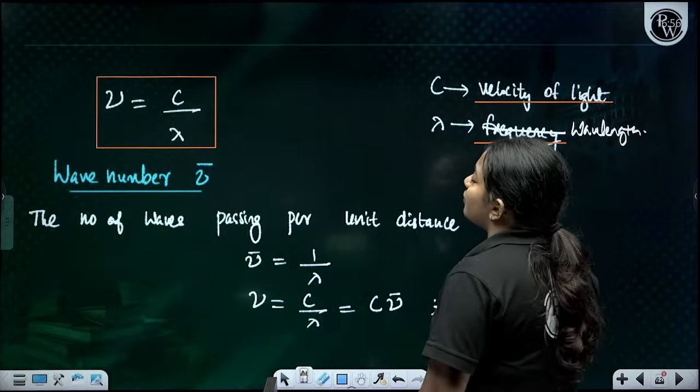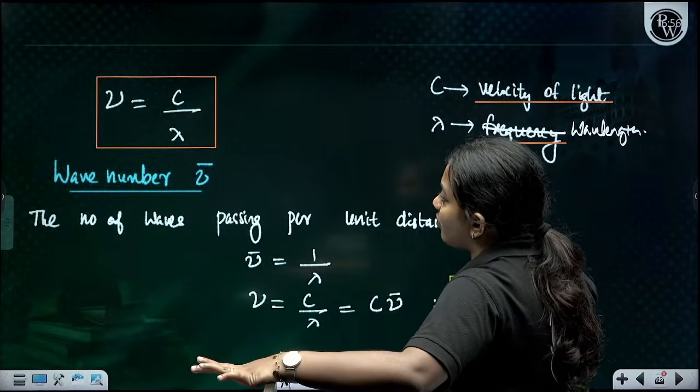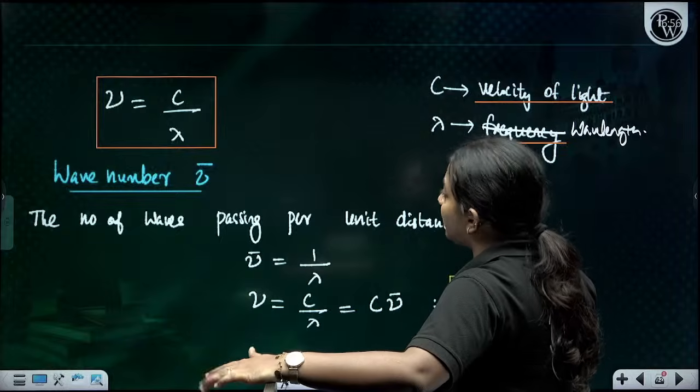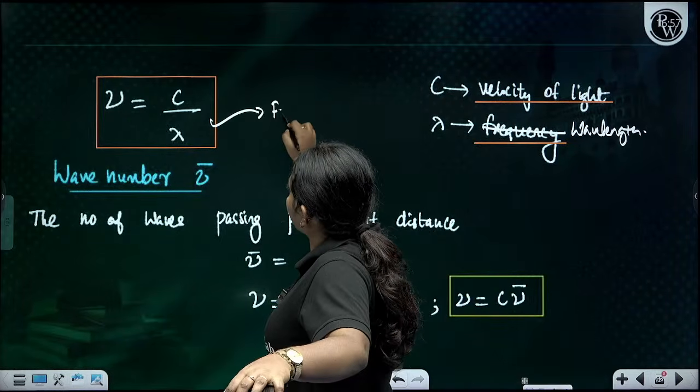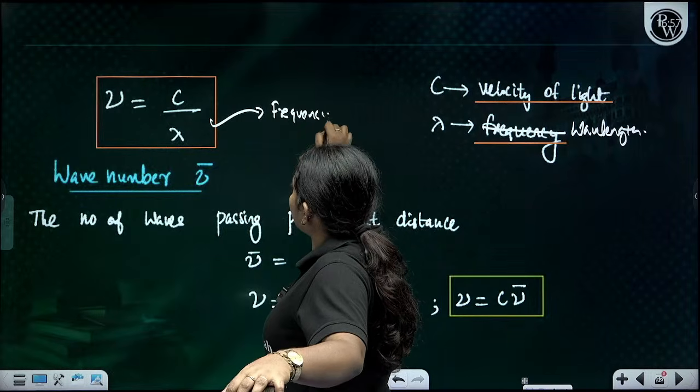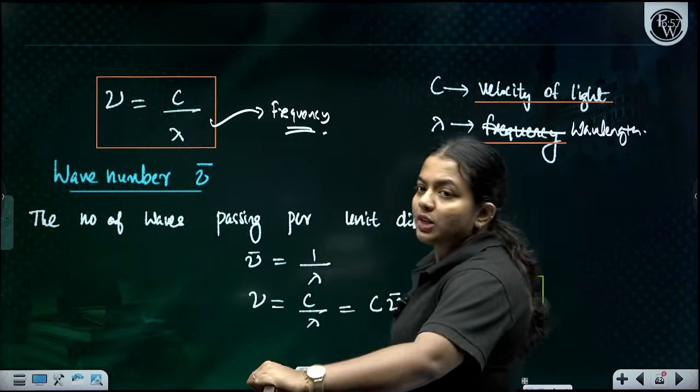Okay. So mu is equal to c by lambda. C is the velocity of the light, and lambda is the wavelength. This is the equation which comes under the category of the frequency, which is required for you when they ask questions. Okay. Now comes the wave number.